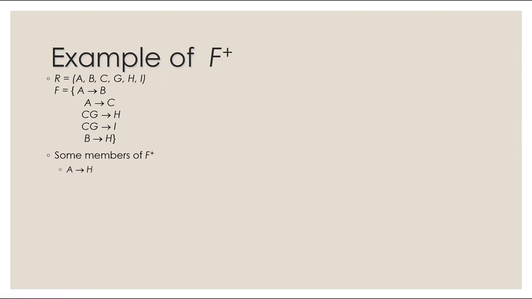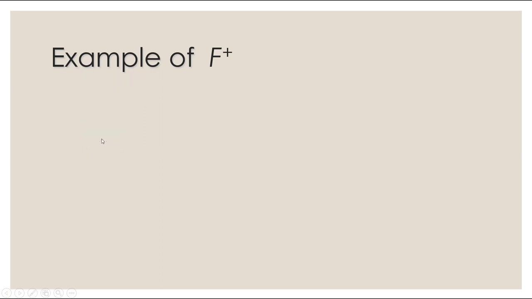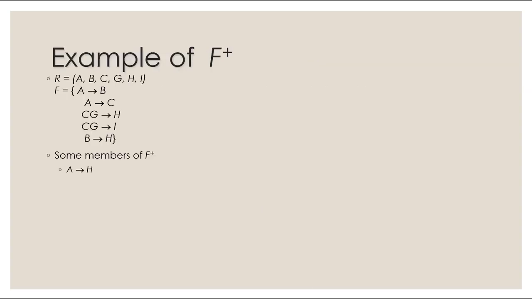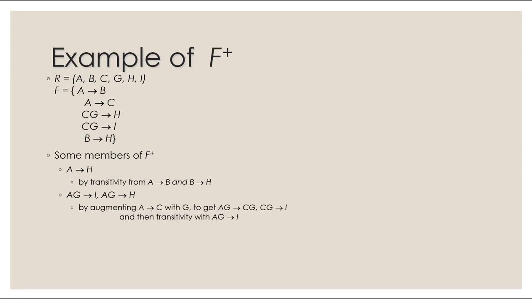So these are some members, okay? Since I can combine A determines B and B determines H, I can infer A determines H, right? Using these two. And I believe that the axiom was called transitivity. So whenever you do these, make sure you mention the name of the axiom. Okay, so using transitivity, we are able to come up with this.